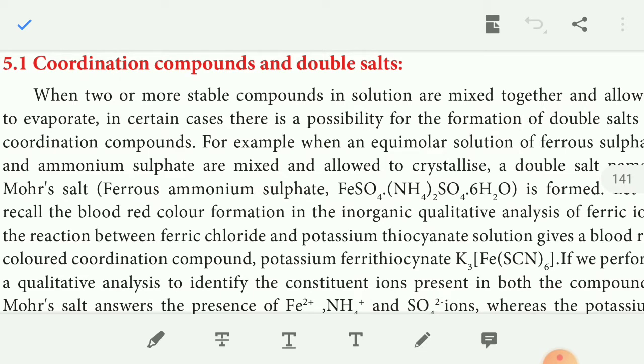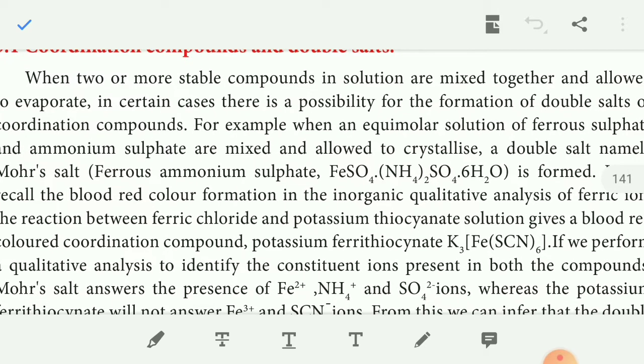The name of the double salt is Mohr's salt. The formula is FeSO4.(NH4)2SO4.6H2O.